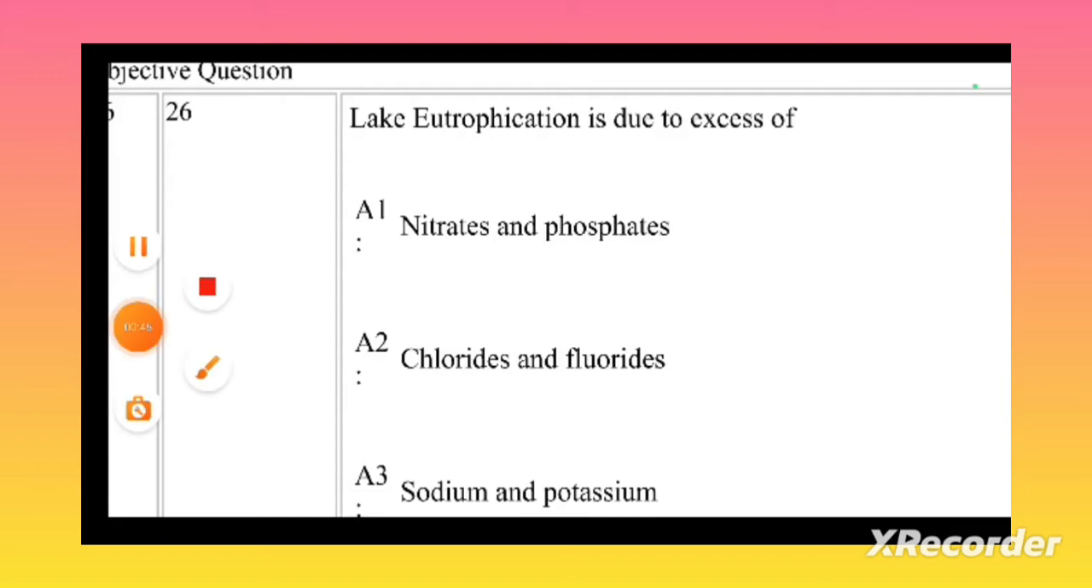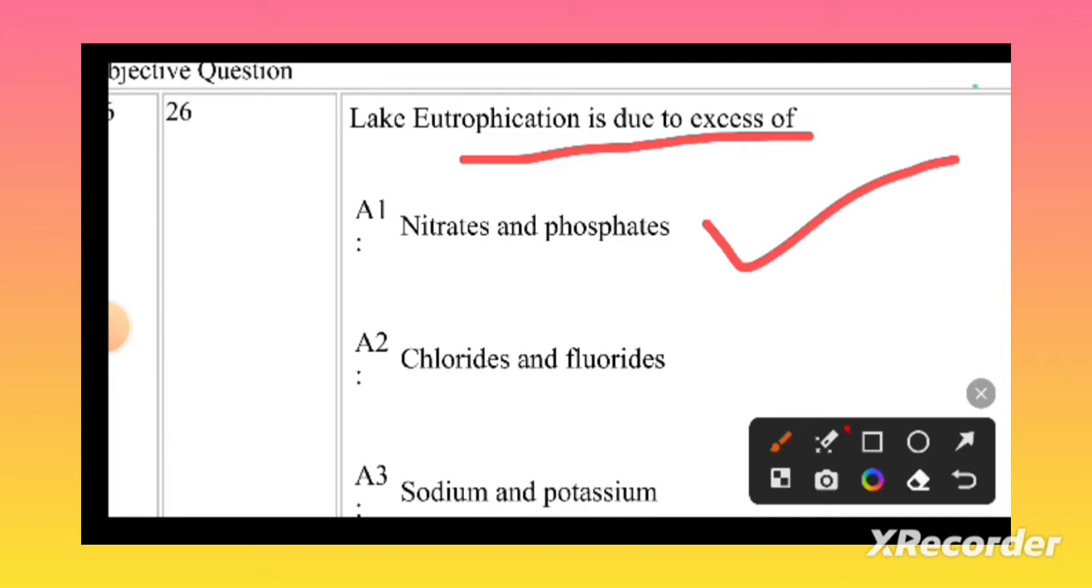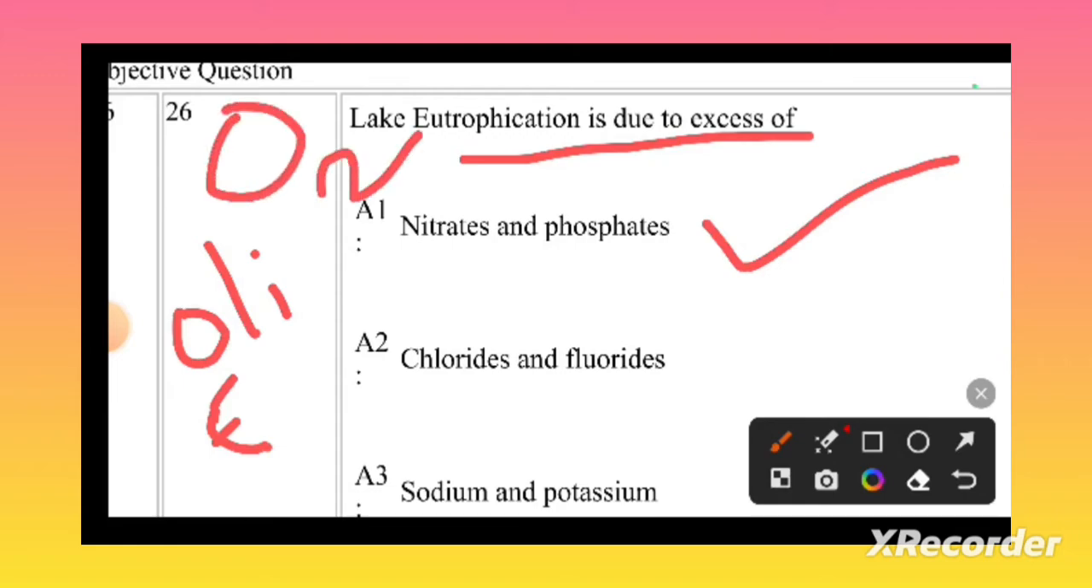What is lake eutrophication? Excess nitrate and phosphate availability leads to eutrophication. There are two types of lakes, oligotrophic and eutrophic. What is meant by oligotrophic and what is meant by eutrophic? Oligotrophic lakes have plenty of oxygen available, and there are no excess nutrients in them, so all the organisms can survive happily.